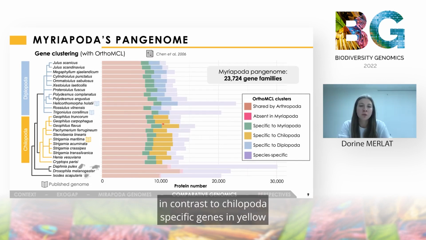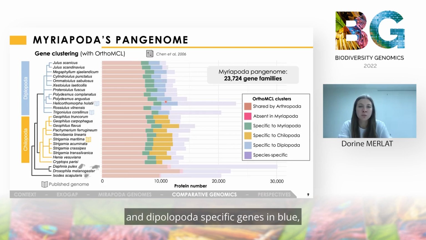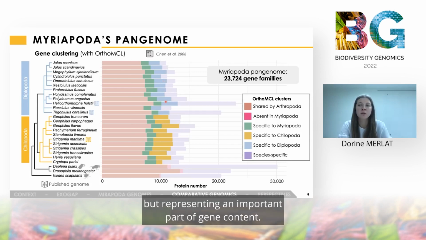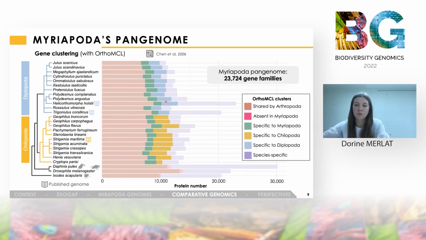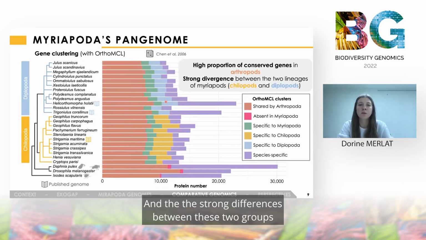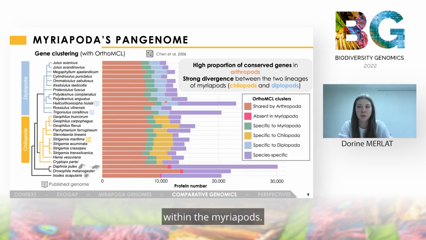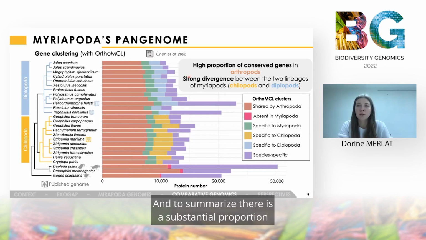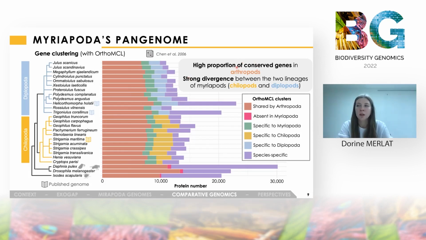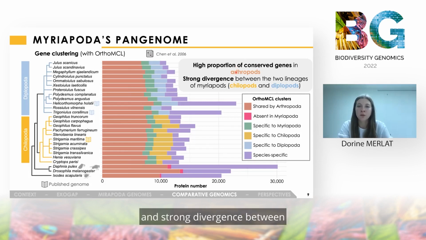In contrast, chilopoda-specific genes in yellow and diplopoda-specific genes in blue represent an important part of gene content. The strong differences between these two groups may be explained by their early separation within the myriapods. To summarize, there is thus a substantial proportion of genes conserved in arthropods and a strong divergence between the two lineages of myriapods.